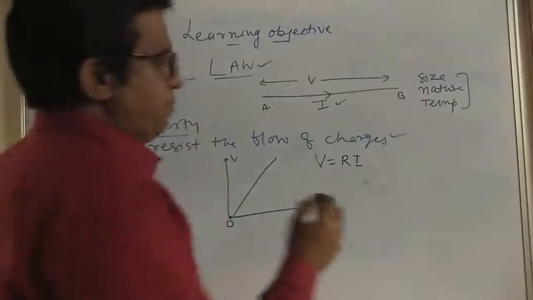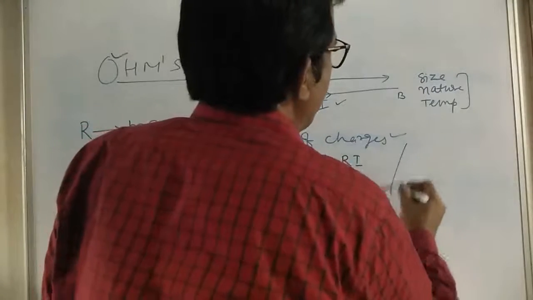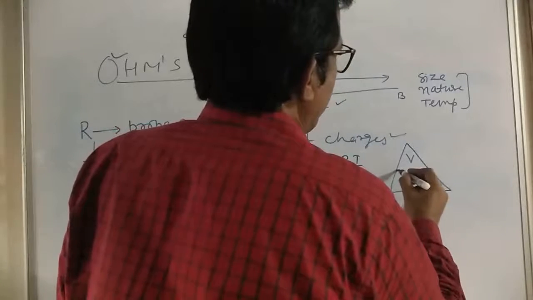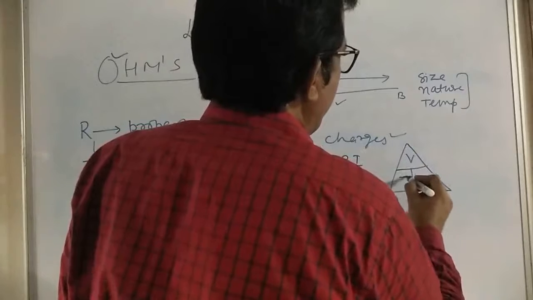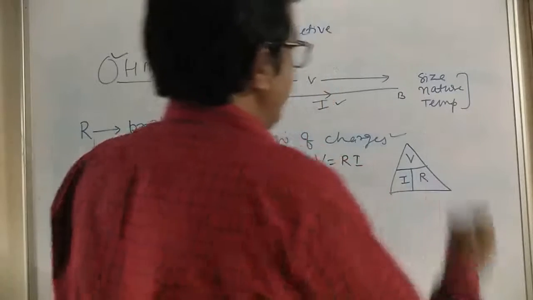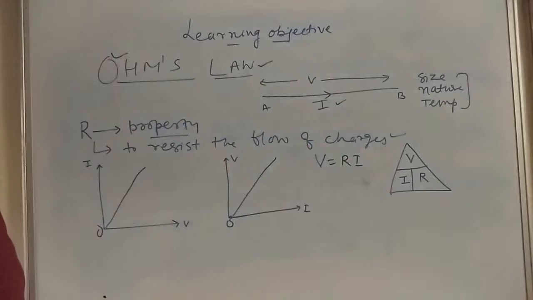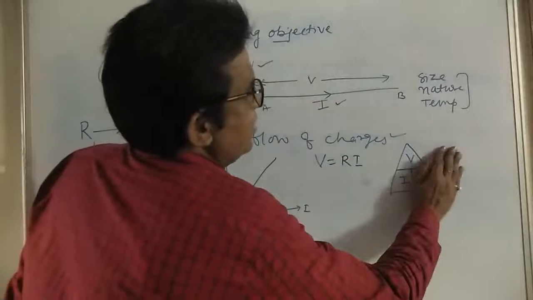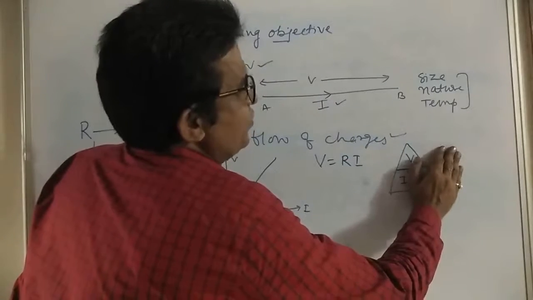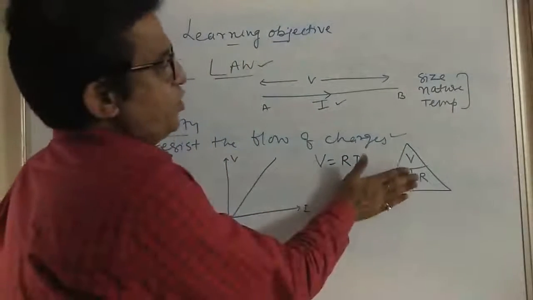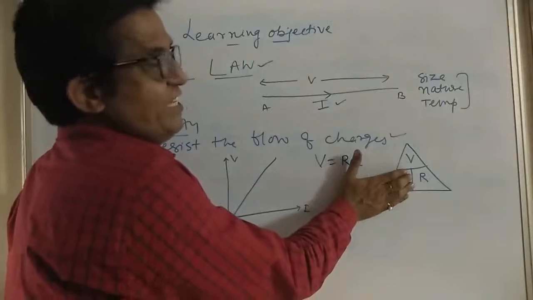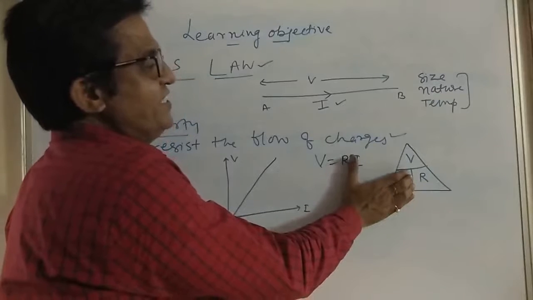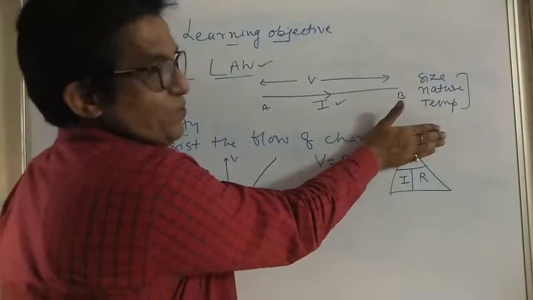If I want to remember it, I can remember it like this with the help of this triangle. Right here V, right here I, right here R. Now, if you want to find out the resistance, the formula is R is equal to V upon I. If you want to find out current, then I is equal to V upon R. Hide whatever you want to find out. If you want V, V is equal to IR.